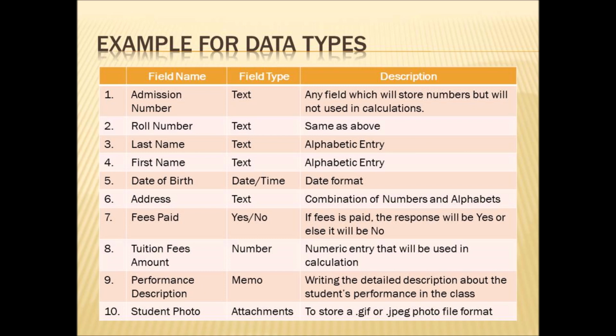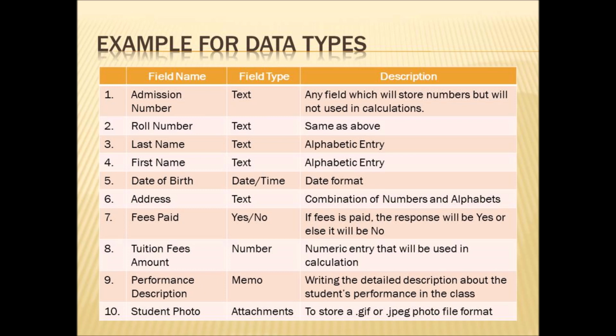Next one is last name. Usually a name will be alphabets. For that you can make the data type text to store the alphabetic entry. Then the first name, it is the same as last name. The name will be in the form of text, so you can set the field type as text, and it will store the alphabetic entry.